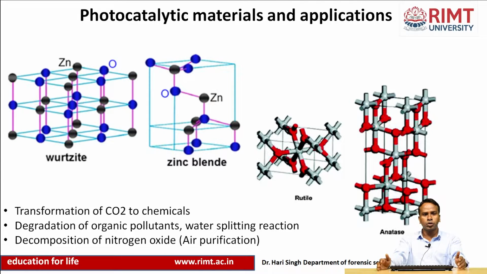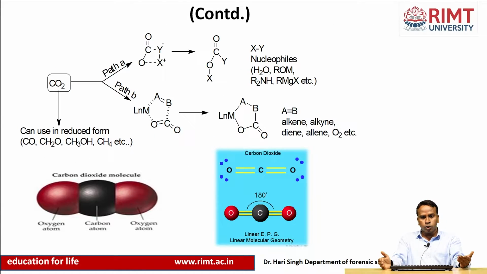First of all, we should know that this photocatalytic reaction can be used to convert carbon dioxide to chemicals like methanol, for degradation of organic pollutants, decomposition of nitrous oxide, and basically in air purification. This is the structure of carbon dioxide. We should know why we try to convert carbon dioxide into useful products like methanol and methane, which are fuels. Carbon dioxide is thermodynamically stable, so it is very difficult to degrade or convert into useful products.